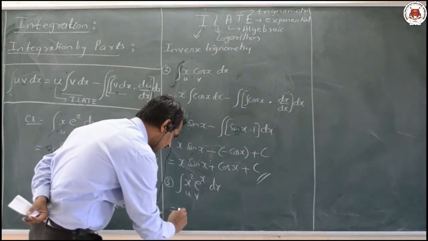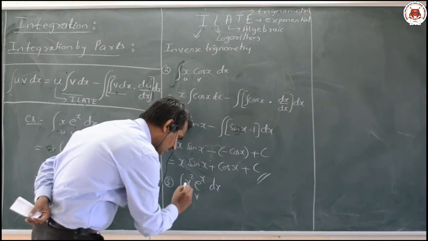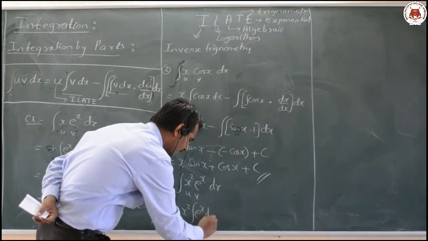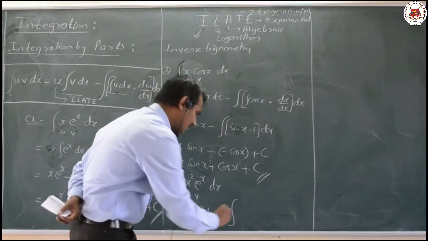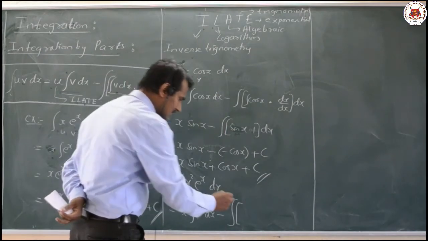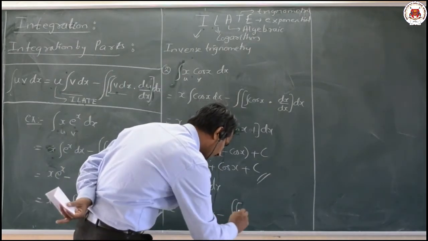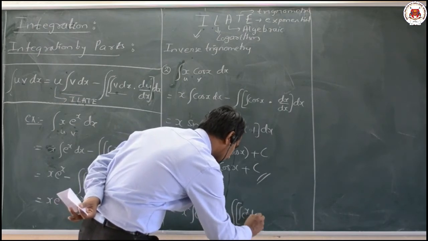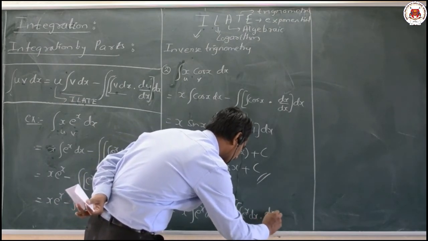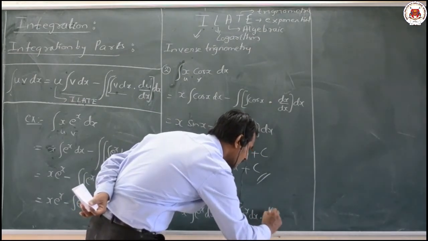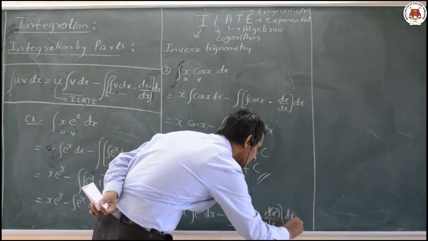So here, according to the property, u as it is means x square as it is, integration of v dx, minus the integral of x square's integration of v, that is e raised to x dx, into the differentiation of u, that is d by dx of x square, into dx.